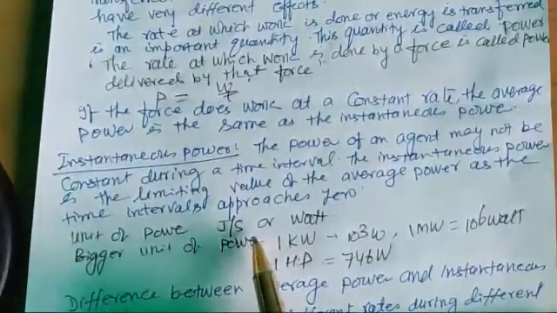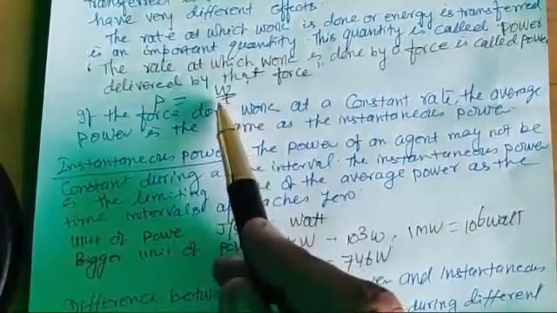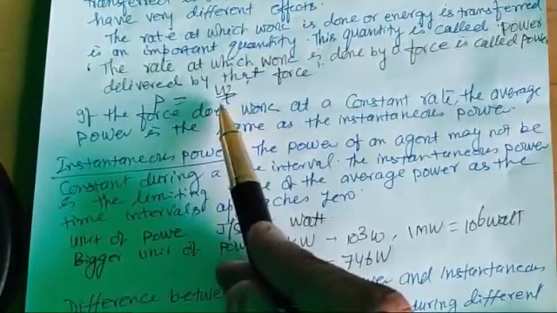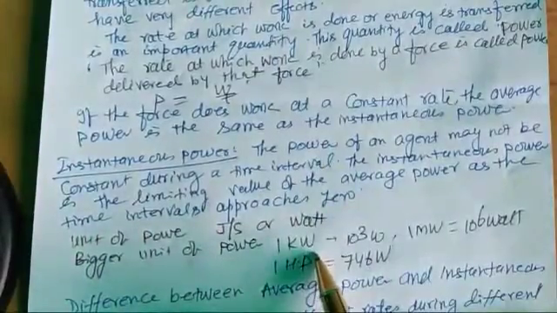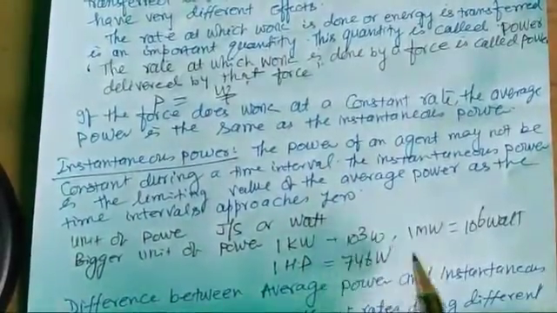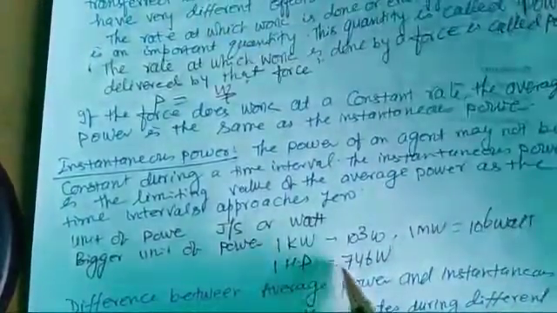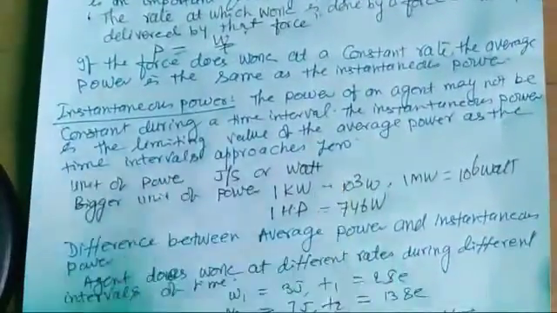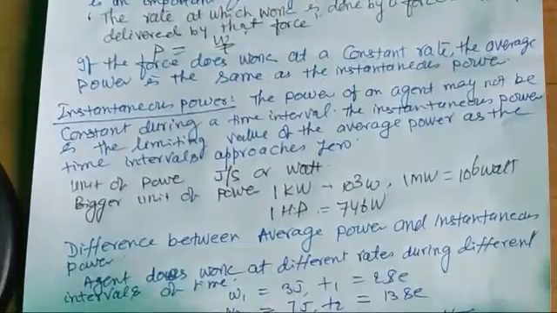So 1 watt is equal to, you can see here, if 1 joule of work is done in 1 second, then the power delivered by that force is said to be 1 watt. Other bigger units are 1 kilowatt, that is 10^3 watt, then megawatt, 10^6 watt, then horsepower, that is 746 watt.